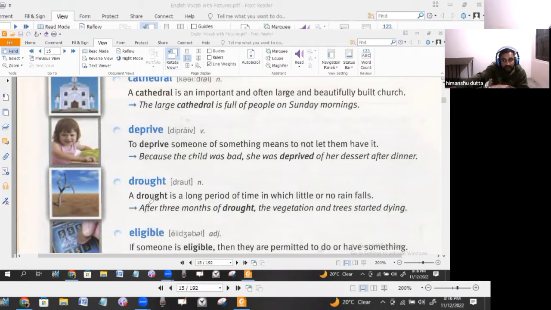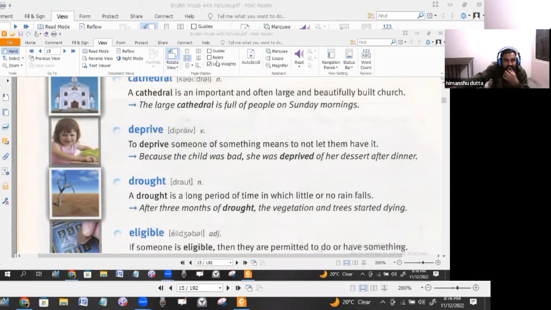Okay, there is a drought of, like, it can be in a metaphorical sense. When something is in less quantity, you can say that I think this area or this particular region has a drought of books. Children do not love to study, so the drought of books or drought of knowledge or drought of something. So in a metaphorical sense also a word can be utilized. That all depends upon you, how you actually learn and utilize it.